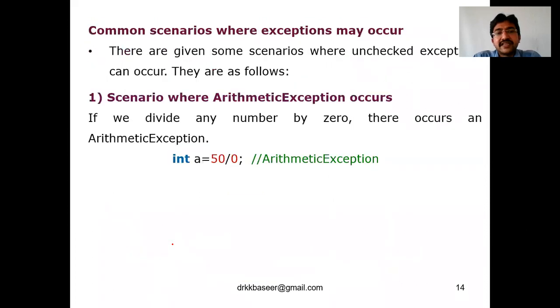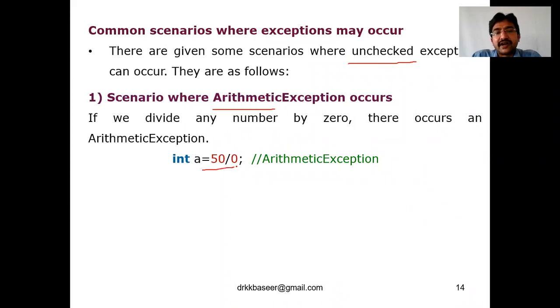Now, let me see some scenarios to understand unchecked exceptions very clearly, where we talked about the examples: arithmetic, null pointer, array index out of bound, right? So let me see some scenarios for unchecked exception. The first scenario is where arithmetic exceptions occur. What type of exceptions are called arithmetic exceptions?